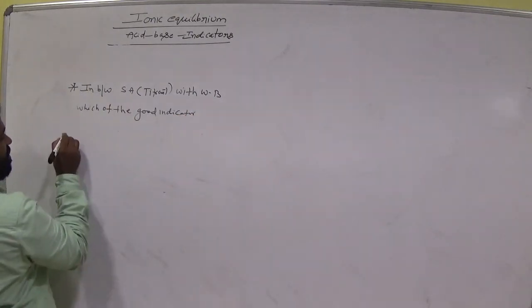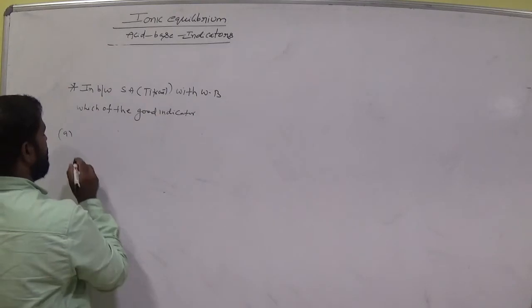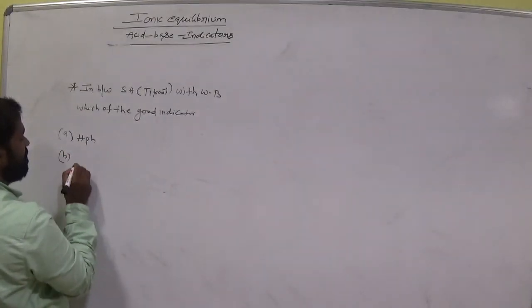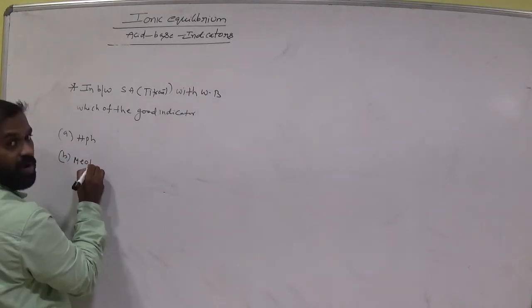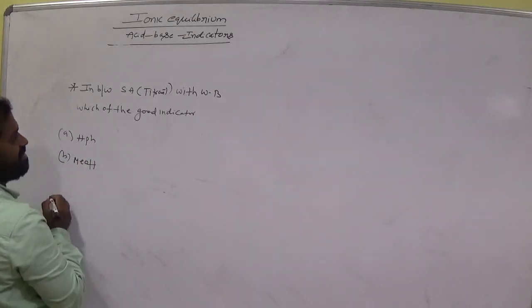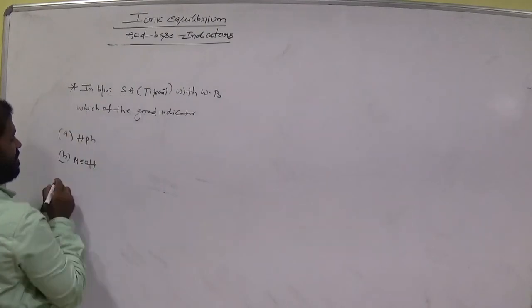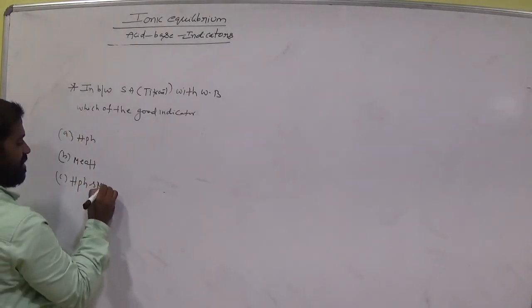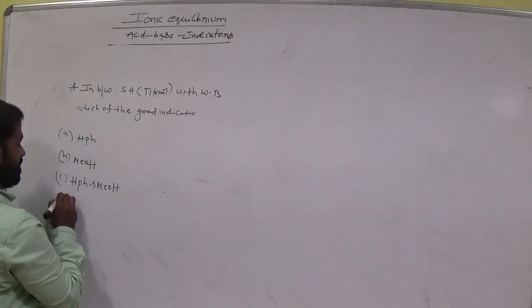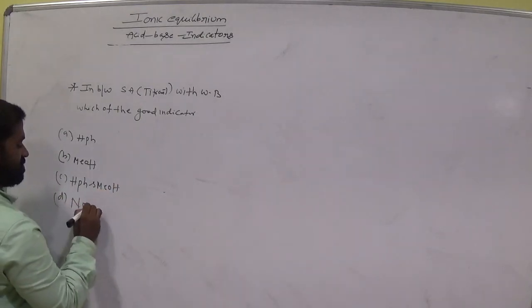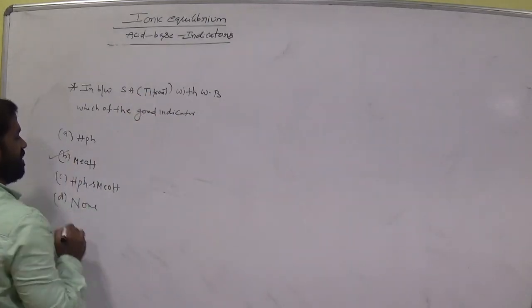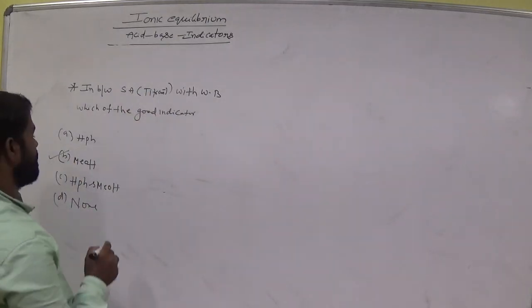Option A, HPH. Option B, MeOH. Option C, HPH and MeOH. Option D, none of these. Strong acid is in the burette, so we prefer, for the weak base, MeOH, methyl orange indicator. Okay.